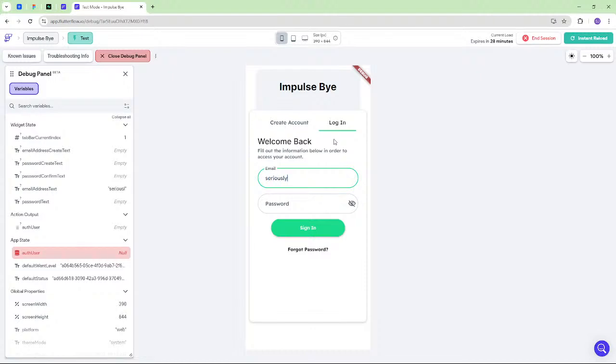I'm building an app called Impulse and I'm using this really cool program called FlutterFlow. It's kind of like a drag and drop no code builder, but it's also really powerful. You can add your own custom functions and everything. So it's kind of a best of both worlds situation.